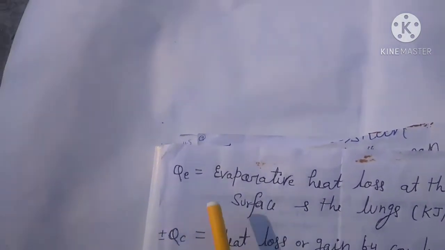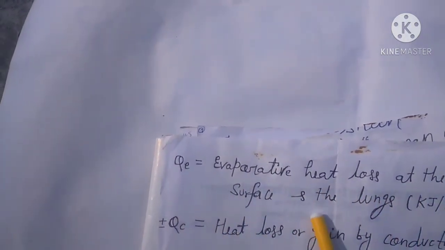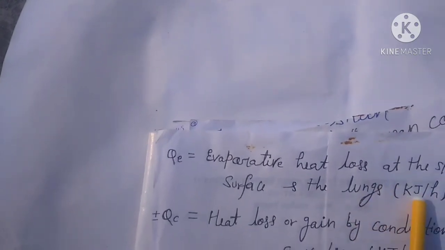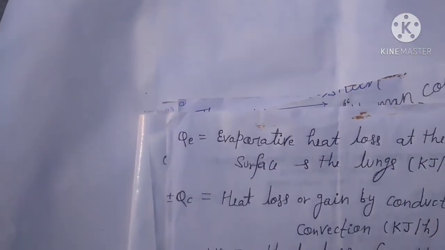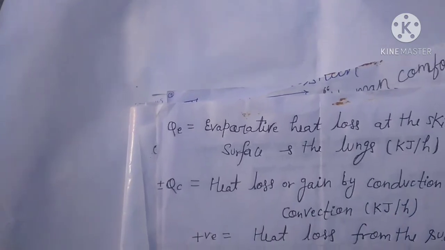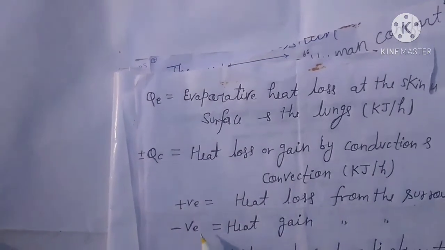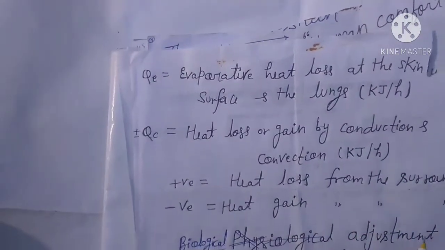Another notation here: Qe is the evaporative heat loss at the skin surface and the lungs, taken in kilojoules per hour. Qc is the heat loss or gain by conduction and convection, taken in kilojoules per hour. A plus value is heat loss to the surroundings, and a negative value is heat gain from the surroundings.